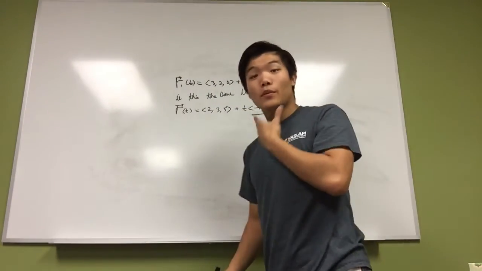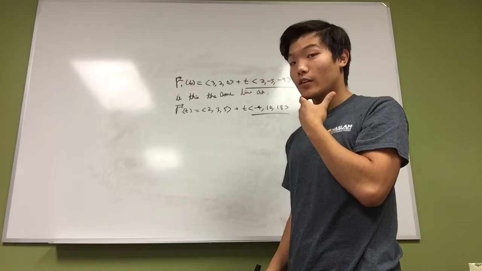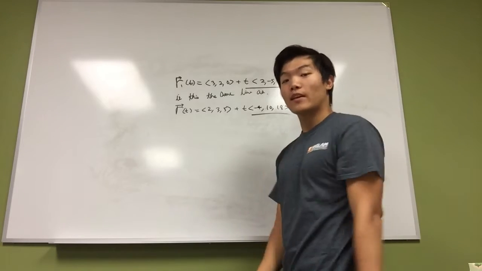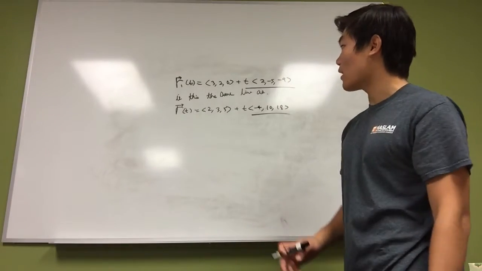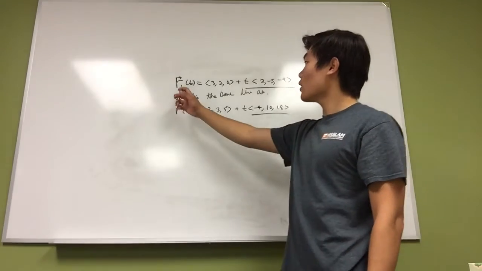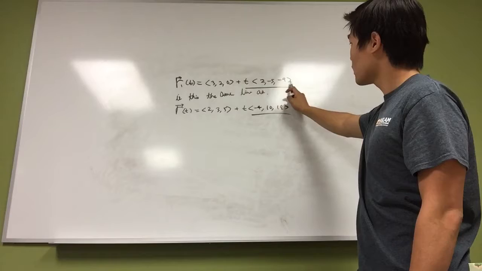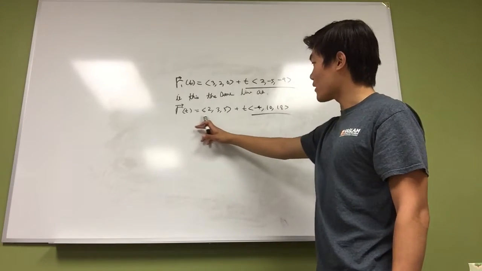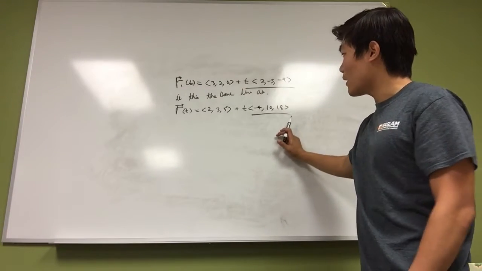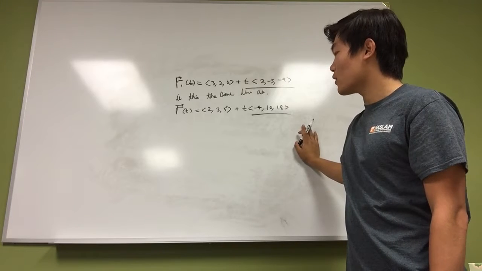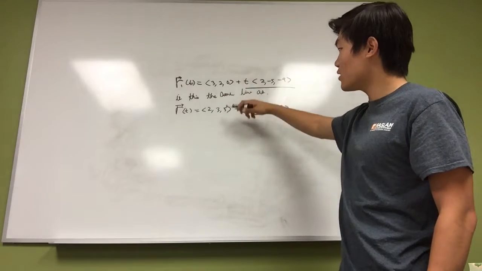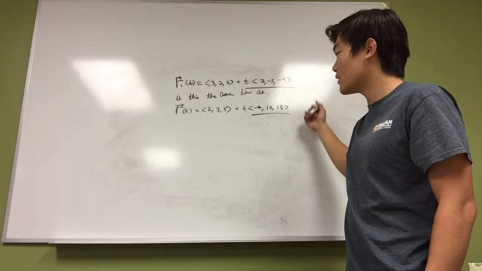Alright guys, so we were talking about the parametric equation, and we have an example problem that I just made up. R1(t) vector has this equation, and R(t) has this equation. And now we have to question ourselves, are these two equations the same line? Is it the same line?